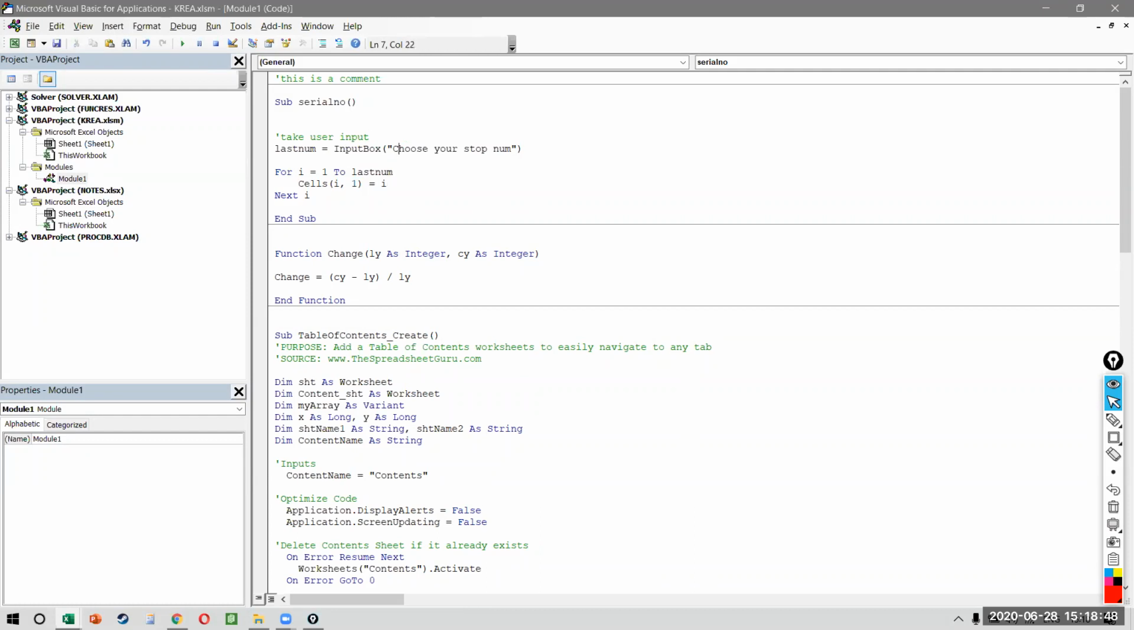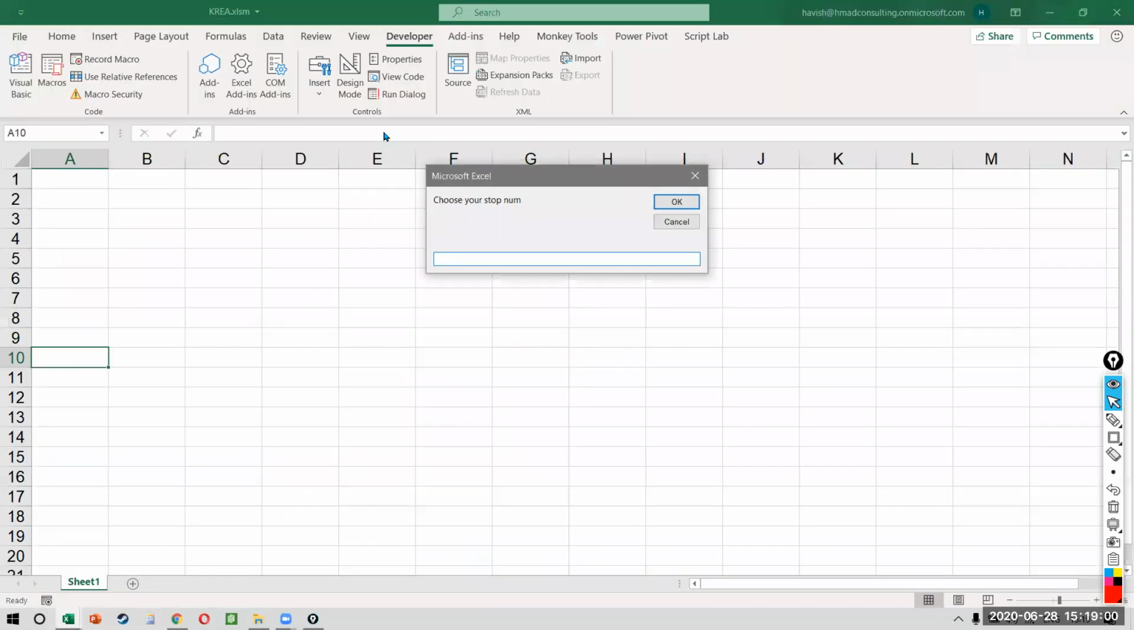So what is happening? The process is that the user chooses a number. I'm saving that number in a variable called last num. And then the last num becomes the stop number. Let's see how it works. When you run the macro, it will say choose your stop number. I say 5.